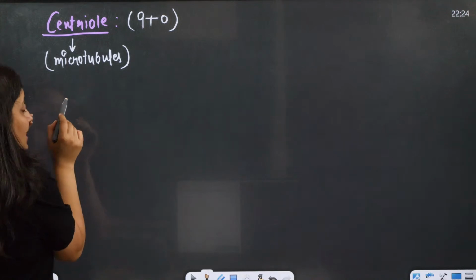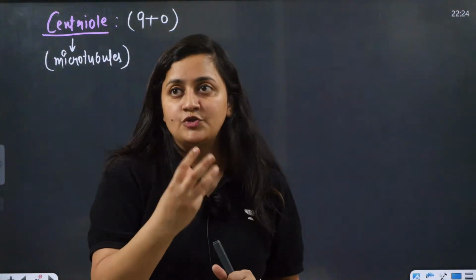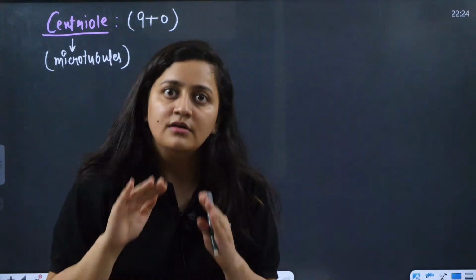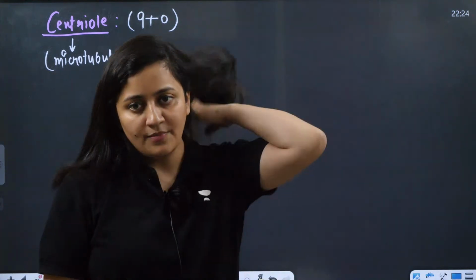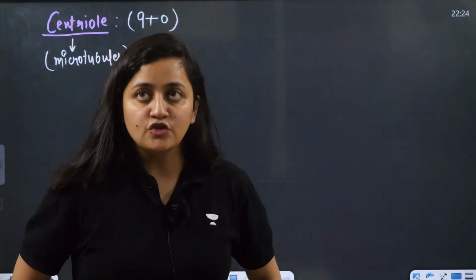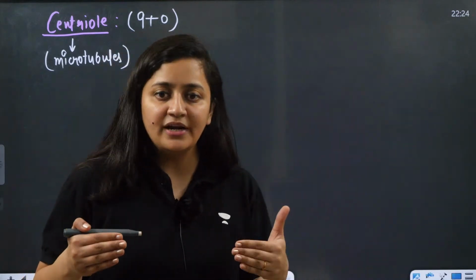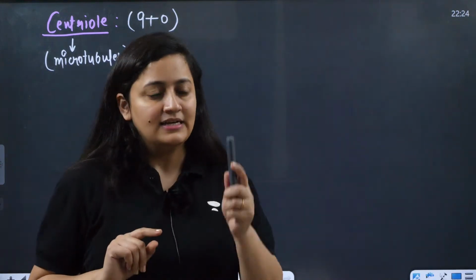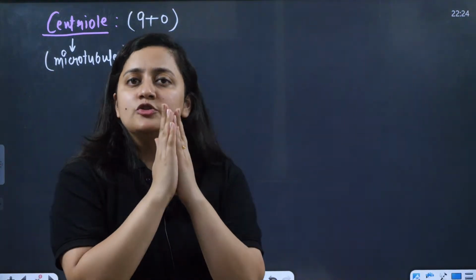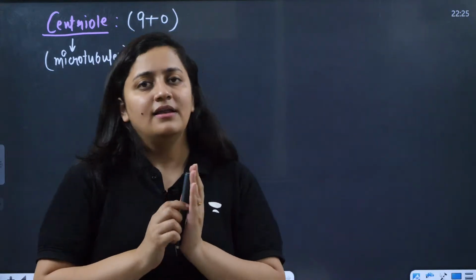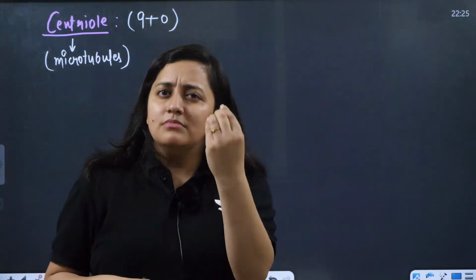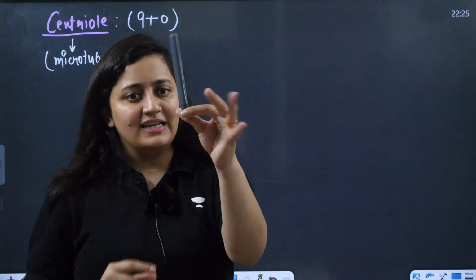I'm repeating this part again. Just imagine there is one stick which is itself made up of 13 sticks. Whenever you talk about microtubules, just remember there is one stick which is made up of many sticks, like 13 different sticks. They are joining and making one stick. Like 13 different monomers make one polymer. In the same way, you can remember it.